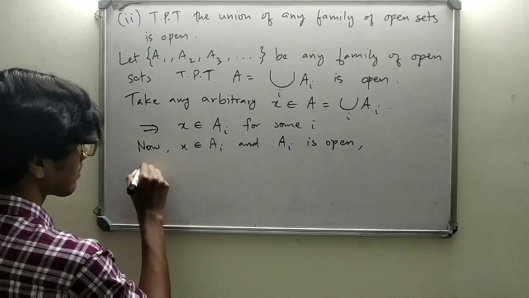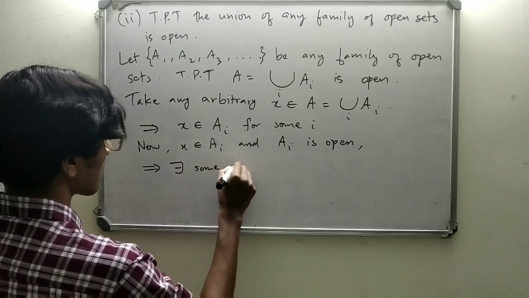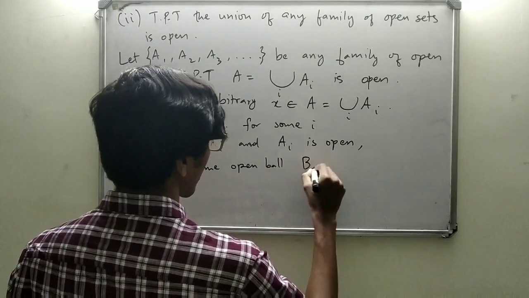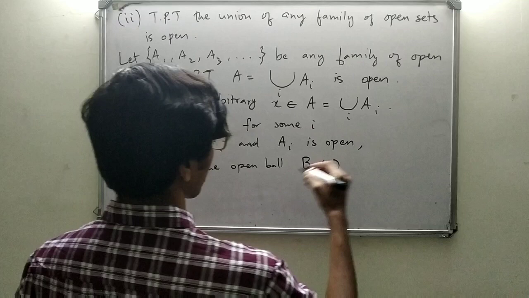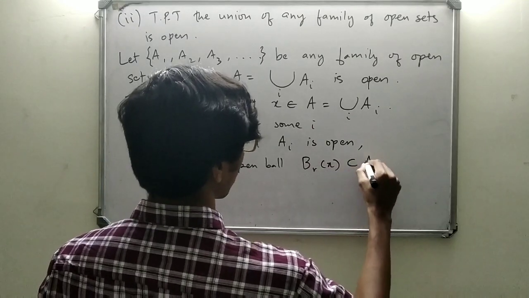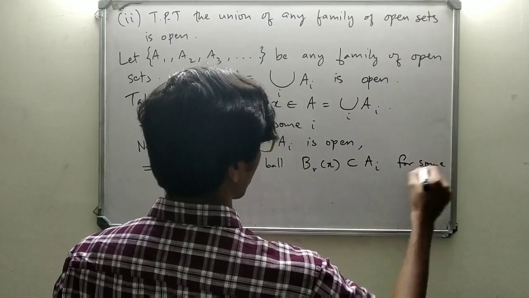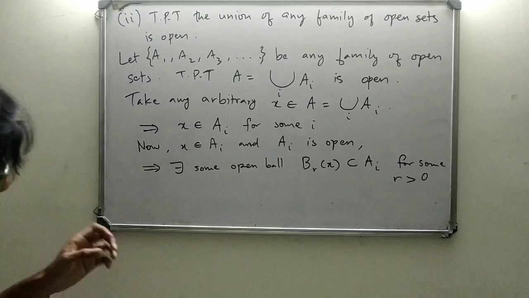Which implies there exists some open ball Br of X which is completely contained in Ai for some positive real number r greater than 0.